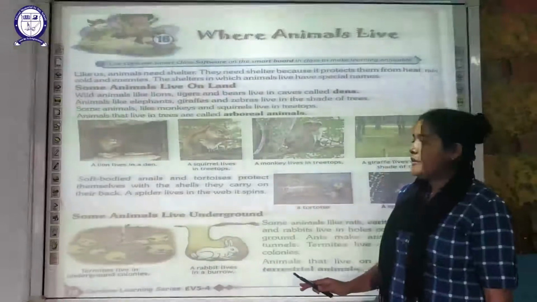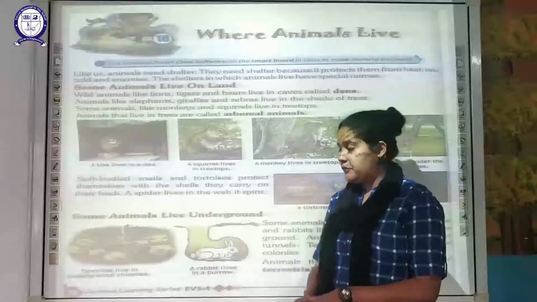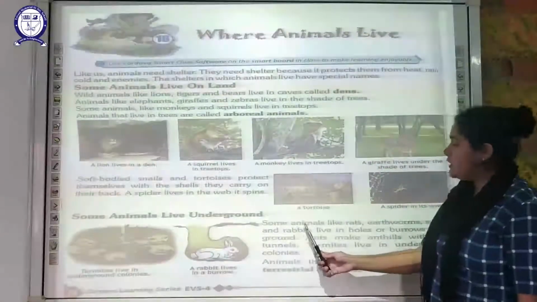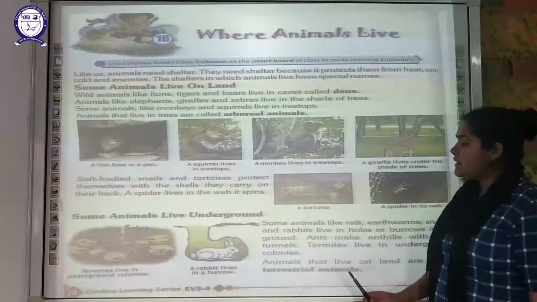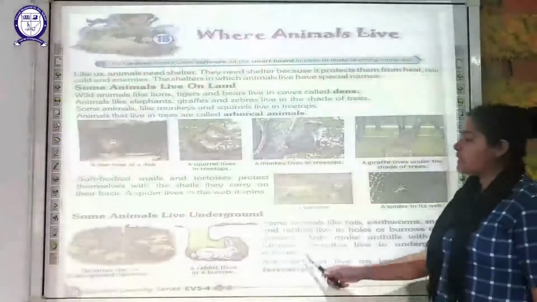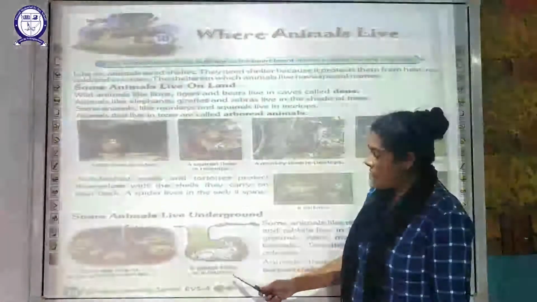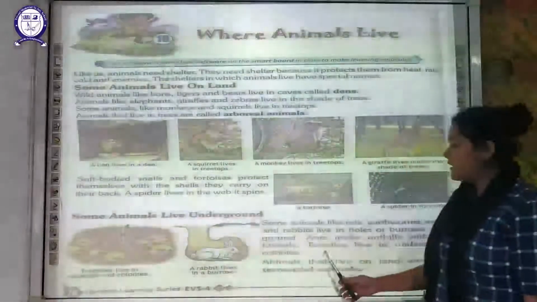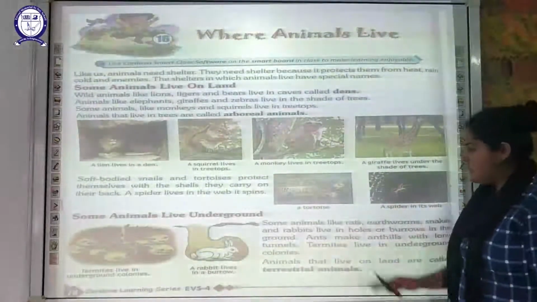Now next topic, there are certain animals which are living underground, below the surface of the earth. There are certain examples given here. Some animals like the rats, earthworm, snakes, rabbit, these animals generally live in the holes or the burrows in the ground. They dig burrows or holes in the ground. Like you can see, a rabbit lives in a burrow. This is its shelter, this is its habitat. It digs a burrow underground, below the surface of the earth.